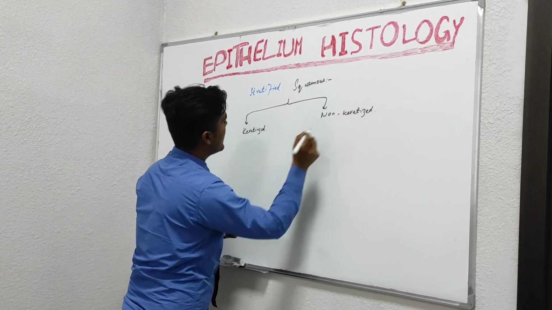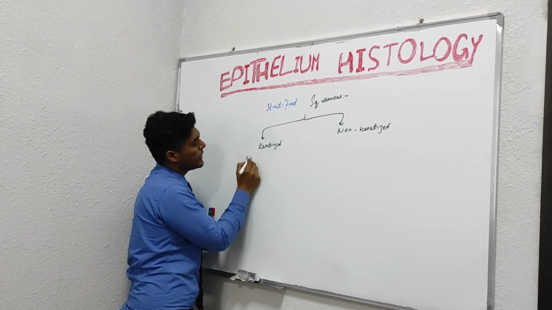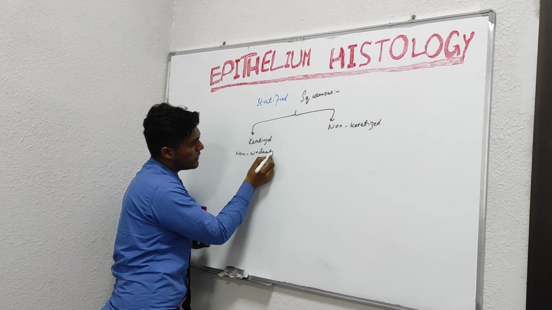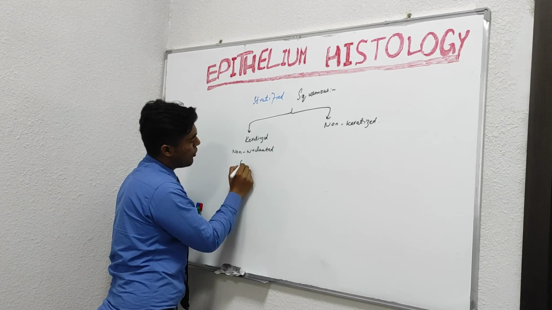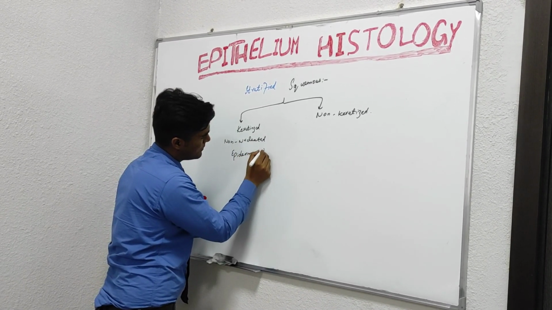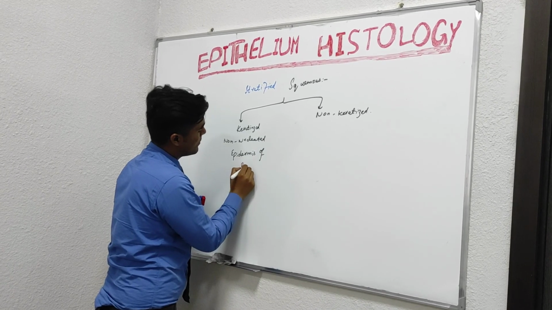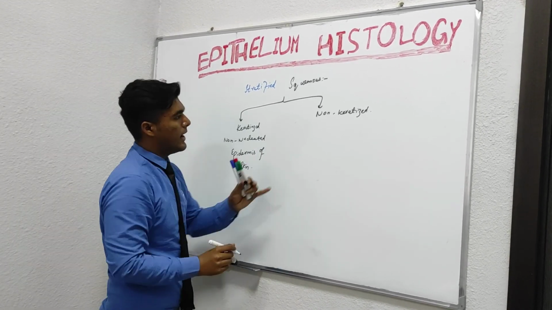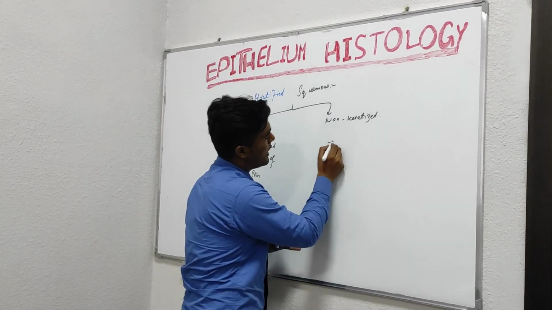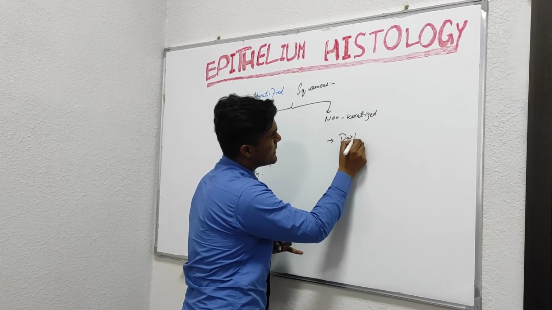In the case of keratinized, they are non-nucleated, and it basically includes the epidermis of skin. And non-keratinized includes parts of the oral cavity.